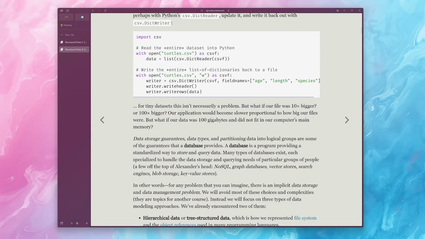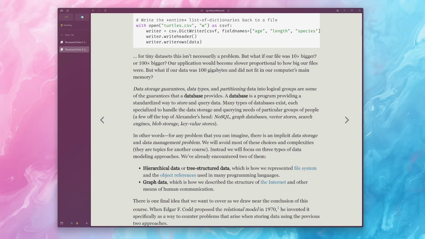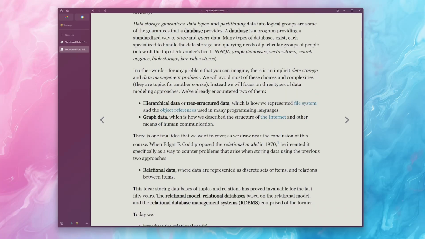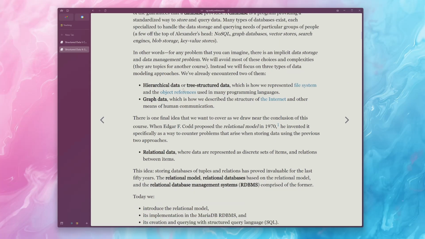Okay, so these are just some of the motivations behind what we consider the database problem. So a database is really just a tool that gives us some data storage guarantees, it gives us some information about data types, and it even lets us partition our data into logical groups. So many problems that you're going to encounter in the real world are ultimately data storage and data querying problems. And we've actually seen a couple of these in variations so far. So previously, we saw this notion of hierarchical or tree structured data. We also saw this idea about graph structured data.